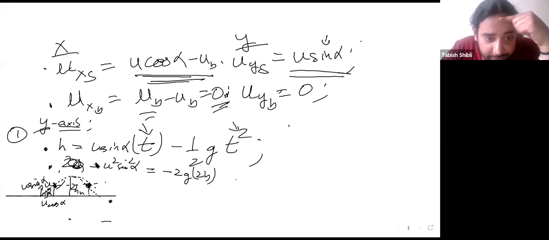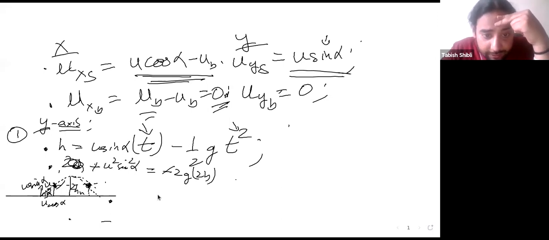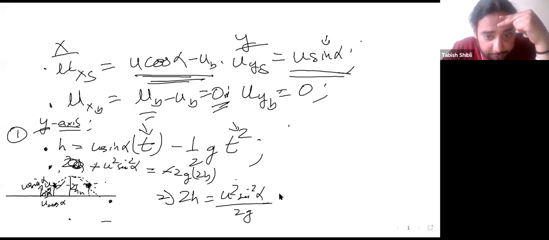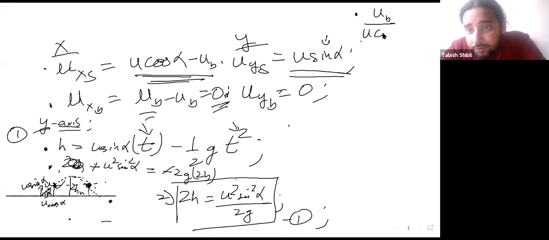Okay, so let's simplify this a bit. The negative signs cancel off. The 2 multiplies by the other 2 to give you a 4. And what you essentially get is 2h is equal to u square sine square alpha over 2g. Lovely. So let's call this equation 1. What we need to find out is ub, the ratio of the horizontal velocities, right? So ub divided by u cos alpha. This is essentially what we need to figure out.